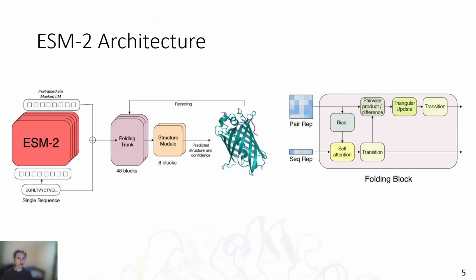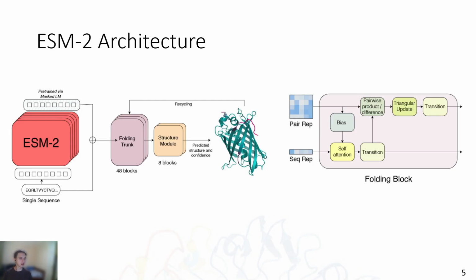A few words about the ESM2 model. It is built on a transformer-based architecture and utilizes self-attention mechanisms to capture long-range dependencies within protein sequences. Most of the protein structure prediction models use two representations of protein sequence. The first one is sequence embeddings. These are high-dimensional vectors that represent individual amino acids within a protein sequence. Each amino acid is encoded with information about its context within the entire sequence, capturing local and global relationships.